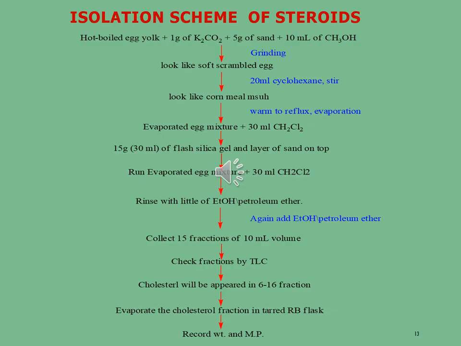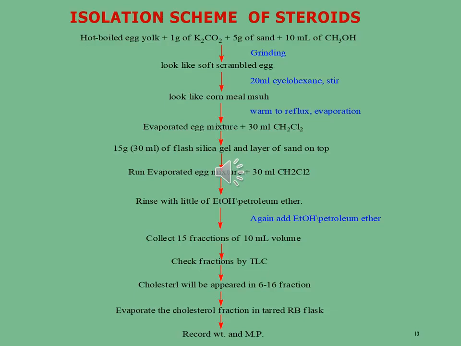After that, we take the cornmeal mush material. The whole material is then subjected to reflux and evaporation. After evaporation, we get the evaporated egg mixture to which we add 30 ml of methylene chloride.